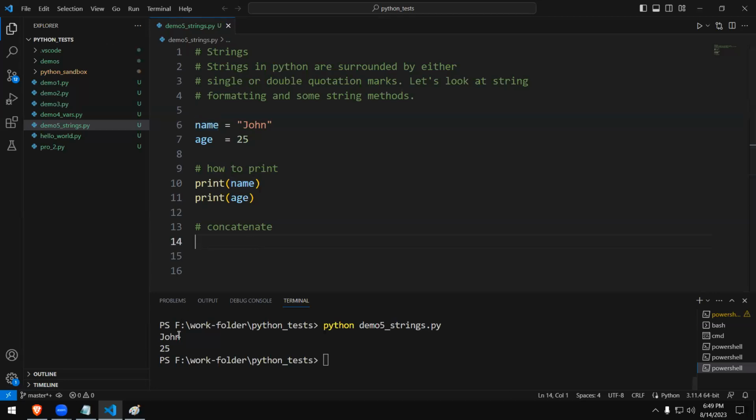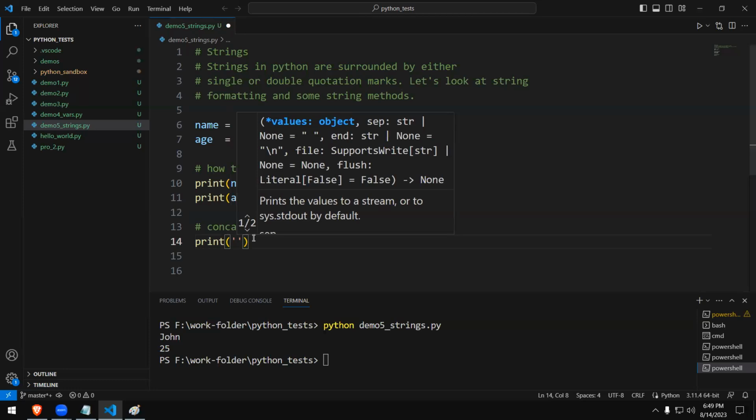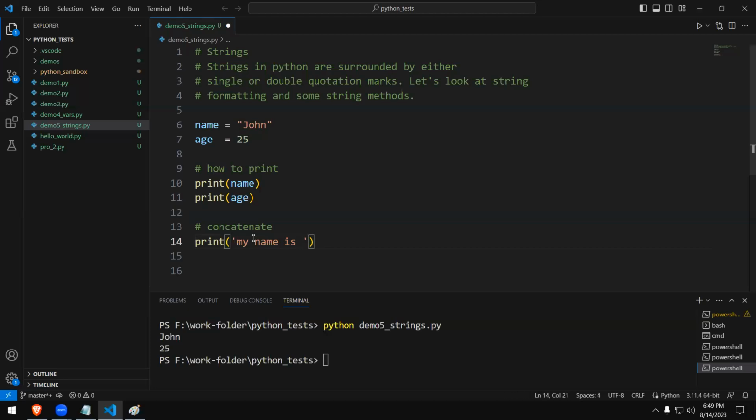You can see these details are just getting printed on the screen saying John 25. It's not saying what this John is or why this 25 is here. Now watch this. We type print, open parentheses, and single quotes. This is just a label. Let's say, my name is. I did not use a variable here. Whatever you type inside double quotes or single quotes will be displayed on the screen as it is.